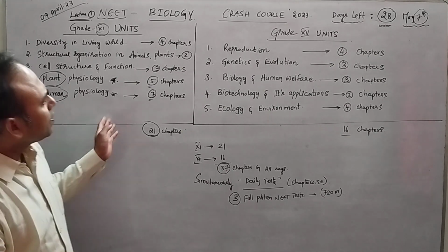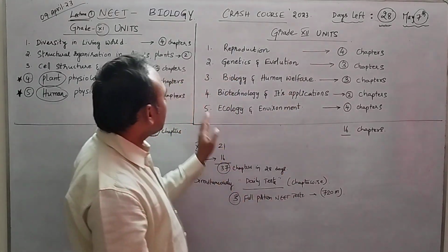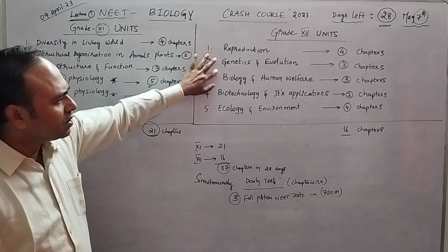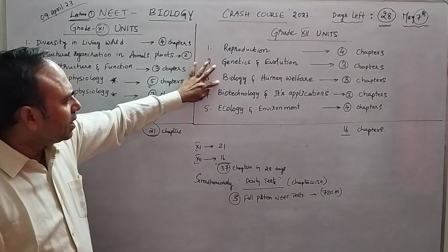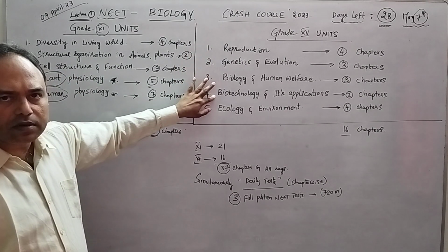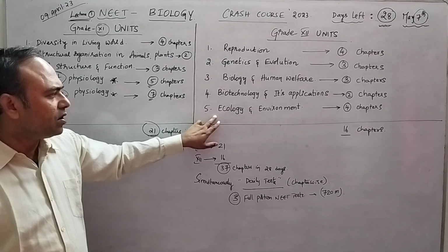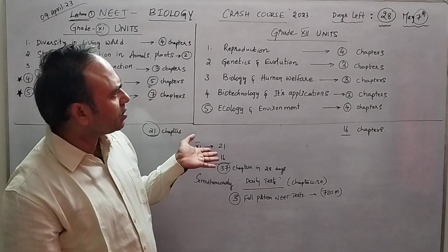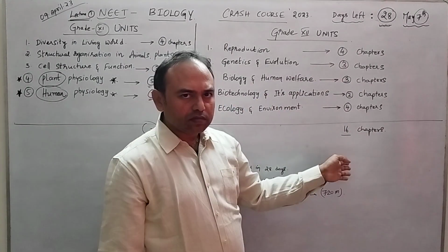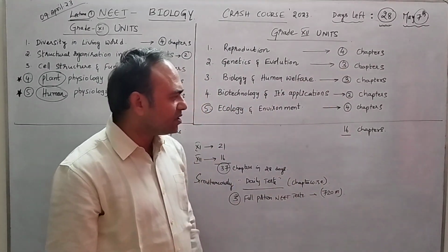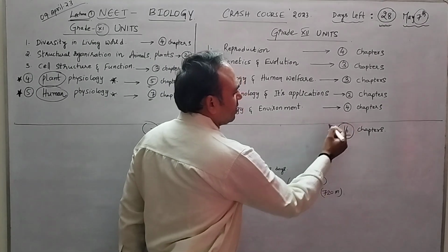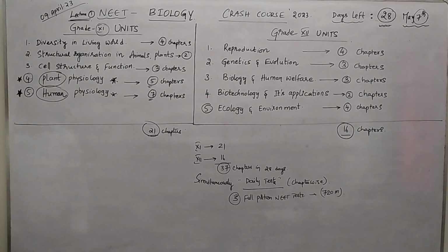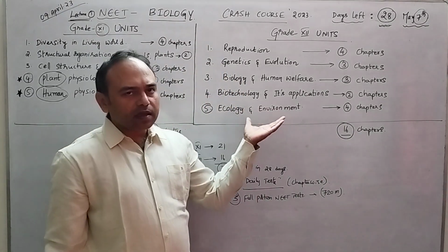And if you take grade 12, how many units are there? 5 units: reproduction, genetics and evolution, biology and human welfare, biotechnology and its applications, ecology and environment. Under that, subdivided into different chapters. In total 16 chapters in 12th. Most of you will definitely be thorough with the 12th.